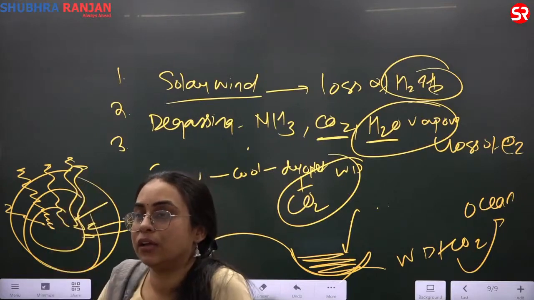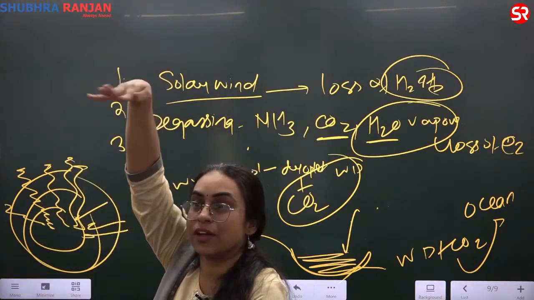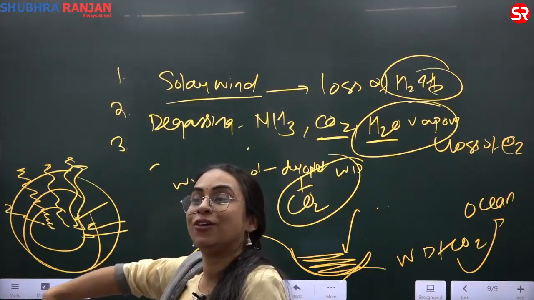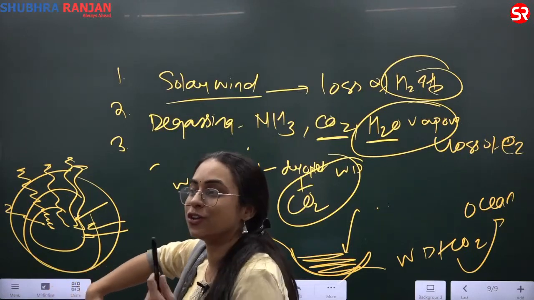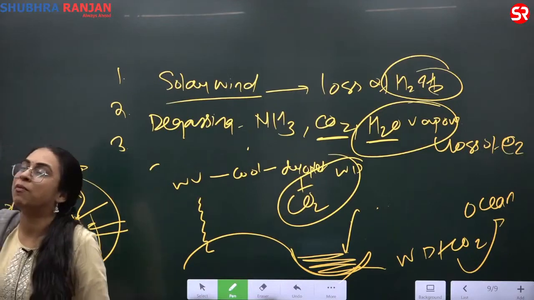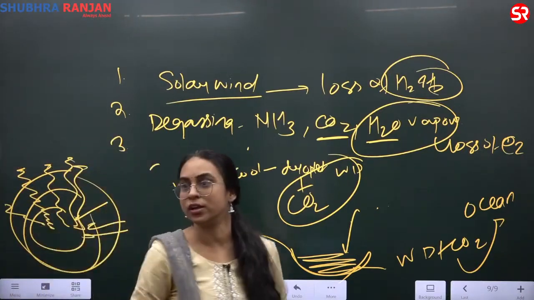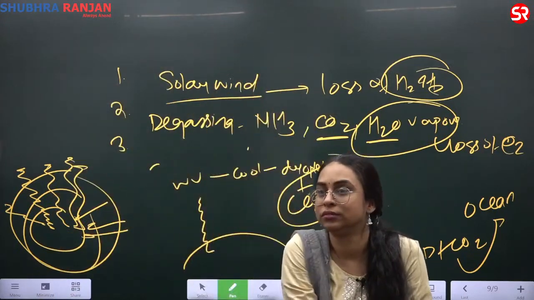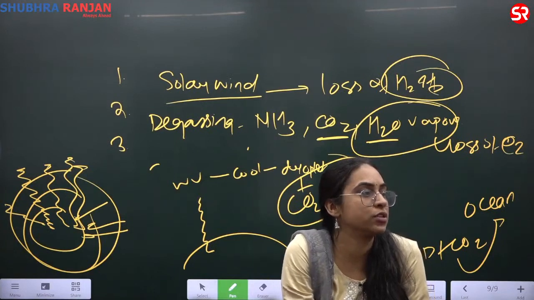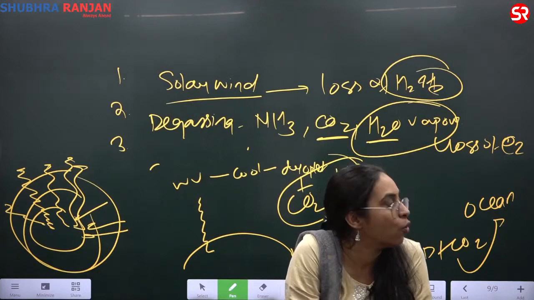When was Panthalassa formed? Panthalassa, we are talking Cretaceous time, no? Cretaceous time we are saying Panthalassa. I am still in the Archean time, formation of ocean and the continents. Do you understand now why the geological time scale is important? Because formation of ocean and continent, we are talking in pre-Cambrian time, Archean time. That is when ocean and continents were formed. You have jumped to the Cretaceous. Okay? The cycle of water vapor, condensation, precipitation, condensation, precipitation, forming the oceans.